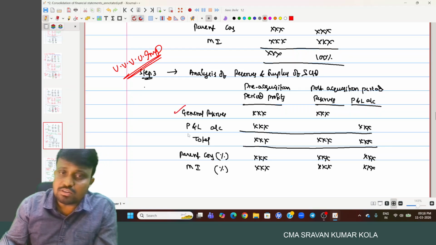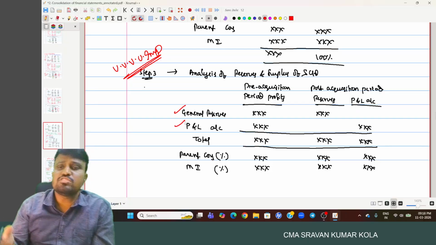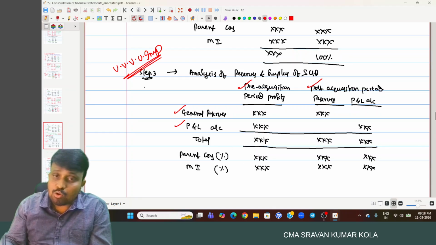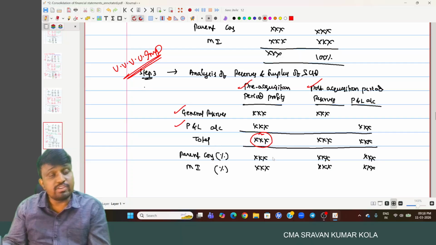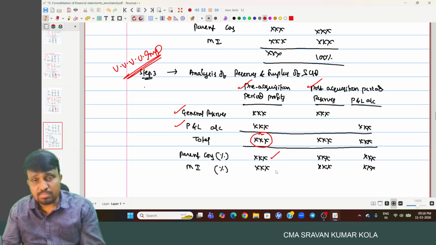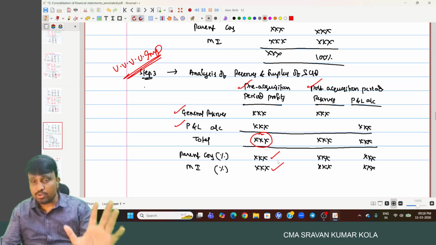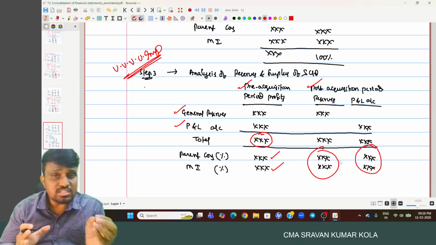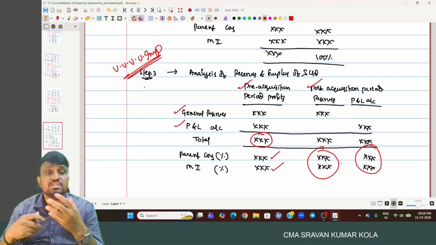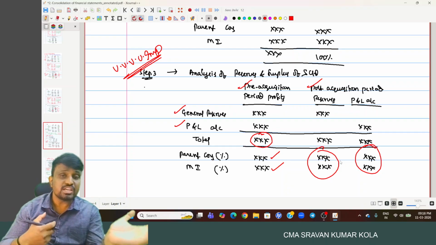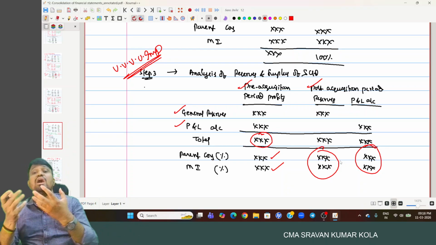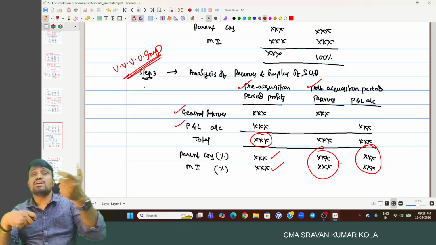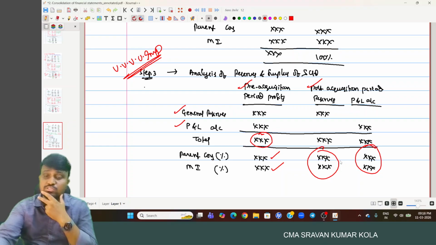You have to segregate general reserve, profit and loss account, and other reserves, if any, between the pre and post-acquisition periods. After that, out of the total pre-acquisition profits, what is the percentage of the parent company and what is the amount belonging to minority interest. Same way in case of the post-acquisition period. So step 3 is the analysis of reserves and surplus, segregated between the pre-acquisition and post-acquisition periods, and out of the total profits we calculate the amount relating to the parent company and to minority interest.